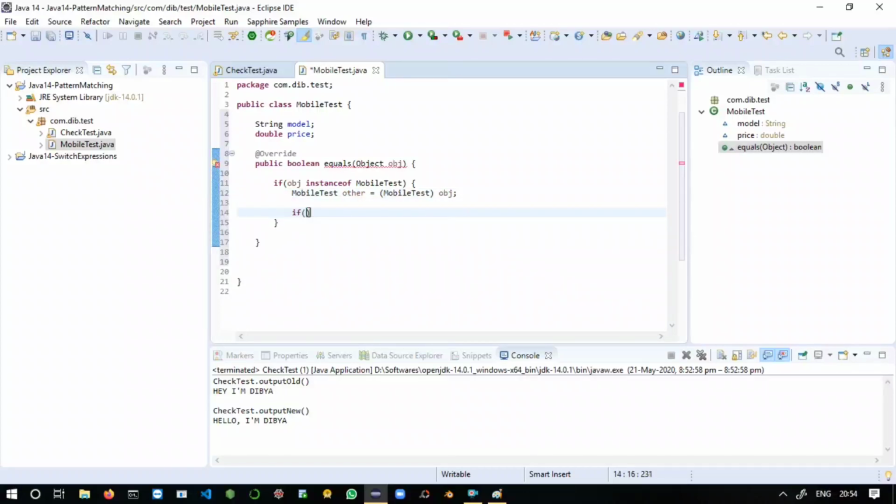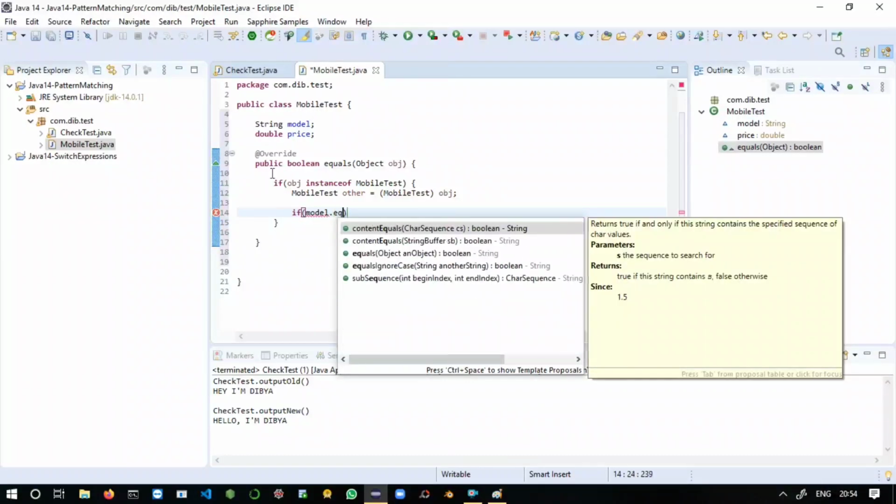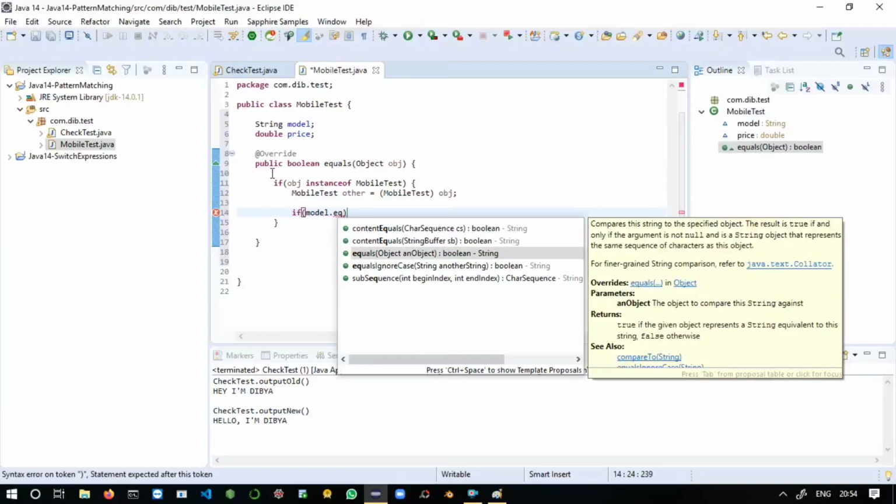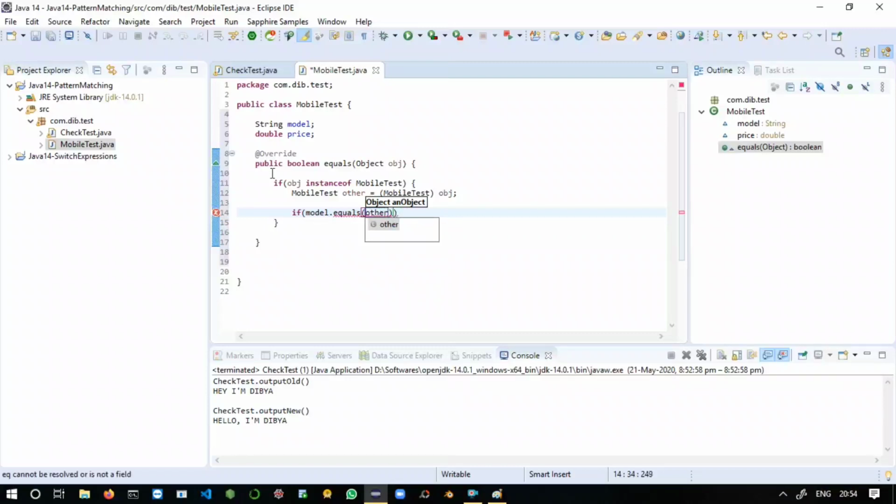Here you can take another if, you can say model.equals(other.model), and here you can take another condition: && price == other.price.